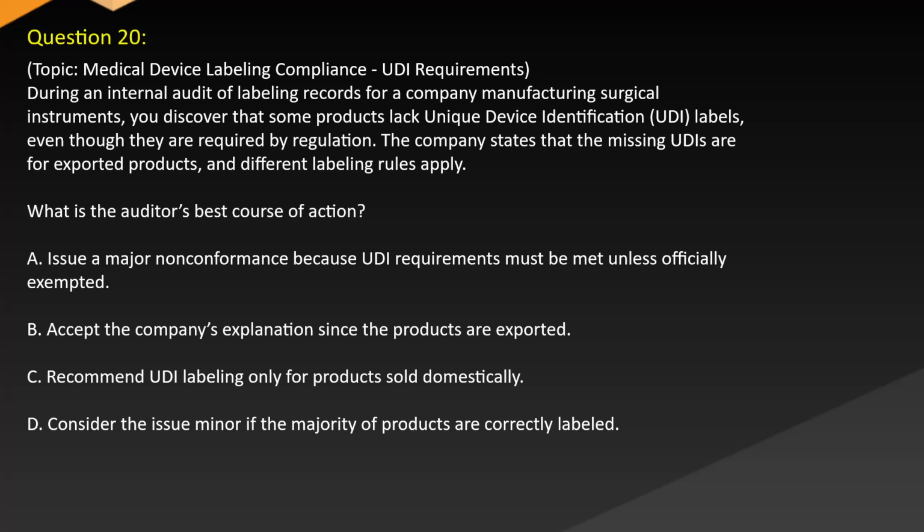A. Issue a major non-conformance because UDI requirements must be met unless officially exempted. B. Accept the company's explanation since the products are exported. C. Recommend UDI labeling only for products sold domestically. D. Consider the issue minor if the majority of products are correctly labeled.